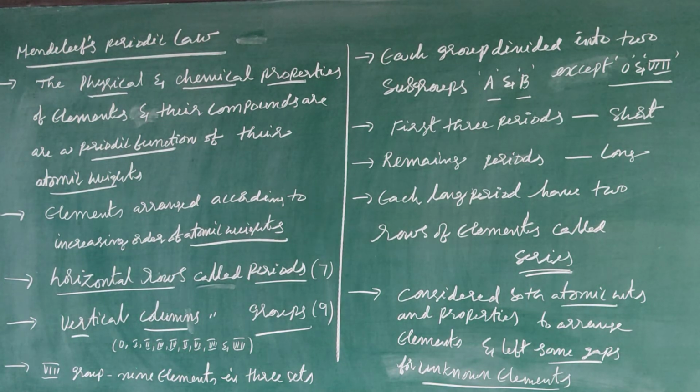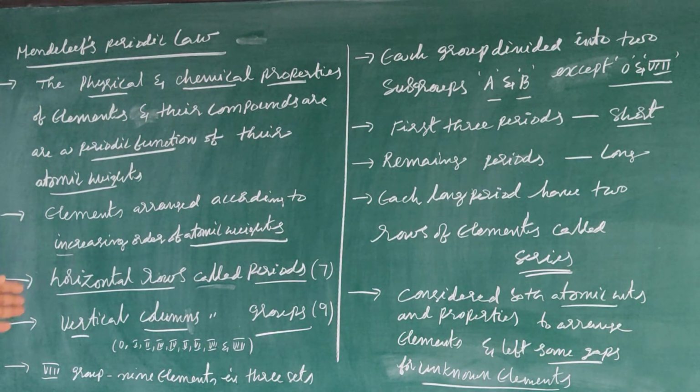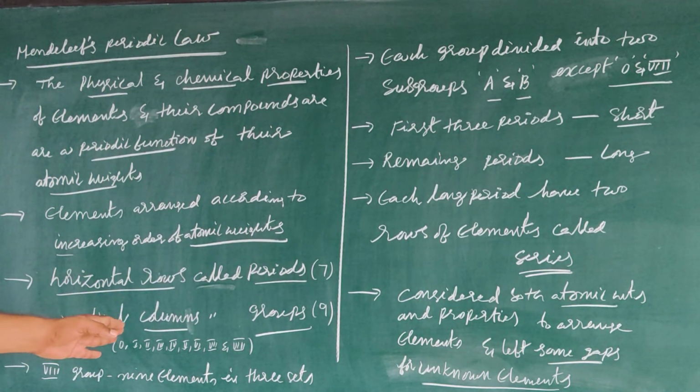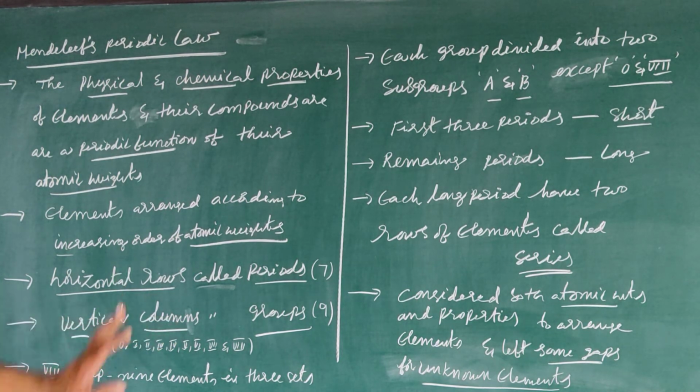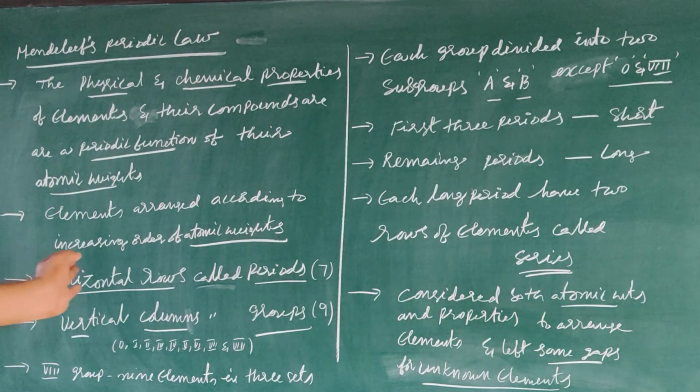Mendeleev arranged all the elements in the increasing order of their atomic weights. In his table, the horizontal rows are 7, which are called periods, and there are 9 vertical columns, which are called groups. The groups are numbered 0, 1, 2, 3, 4, 5, 6, 7, and 8. So, 7 horizontal rows called periods, and 9 vertical columns called groups, from 0 to 8.